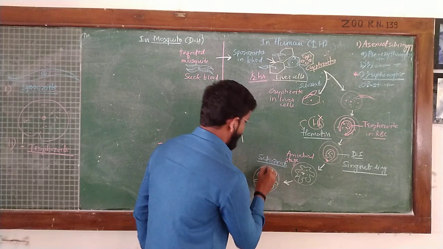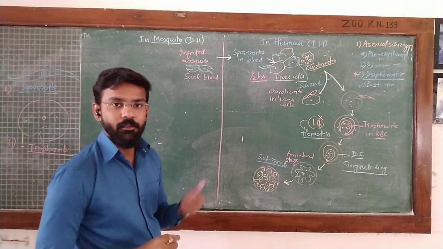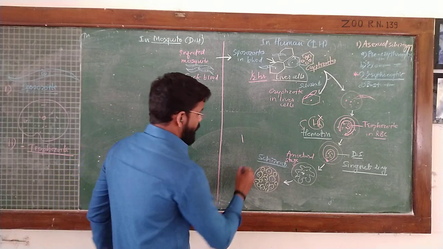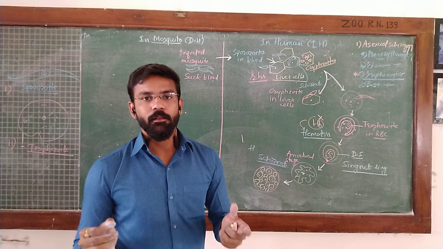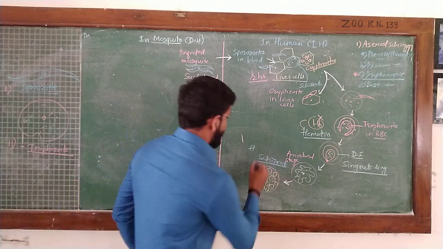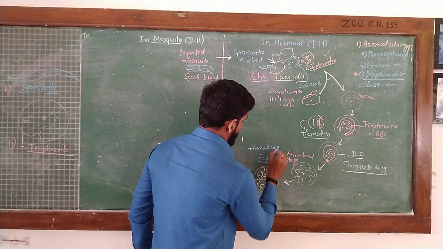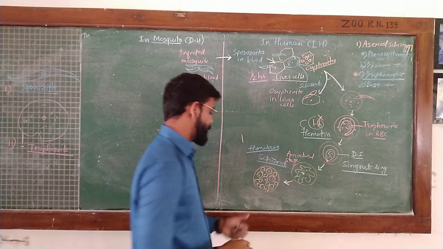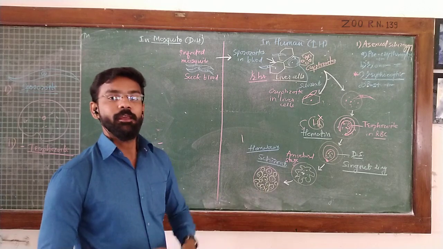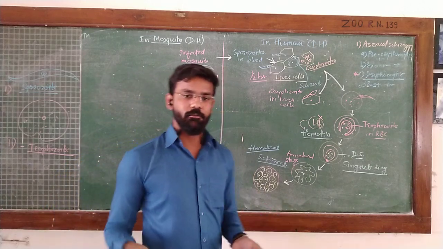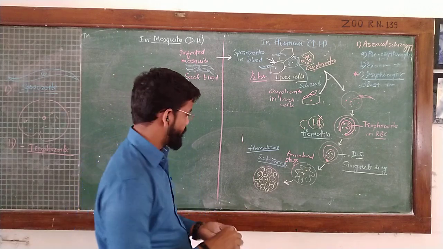Now the RBC is full of a large number of such schizonts, and during this phase hematozoin, a toxic substance, is released. At the end of the erythrocytic cycle or erythrocytic schizogony, the RBCs get ruptured or burst, and a large number of such schizonts are released inside the bloodstream.